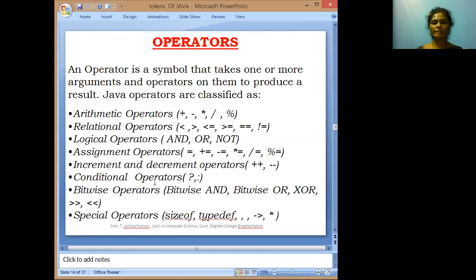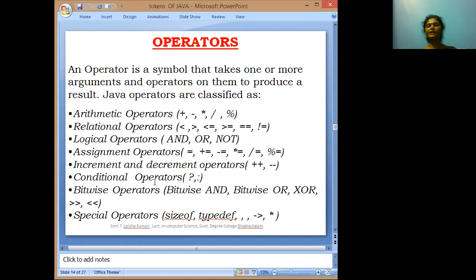Next concept is operators. An operator is a symbol that takes one or more arguments. Generally, operators are symbols that produce a result from operands. In Java, different types of operators are there. What are those? Arithmetic operators. Why are we using arithmetic operators? Arithmetic operations mean plus, minus, asterisk, slash, modulo. These symbols are used in our program. Those operators are called arithmetic operators.